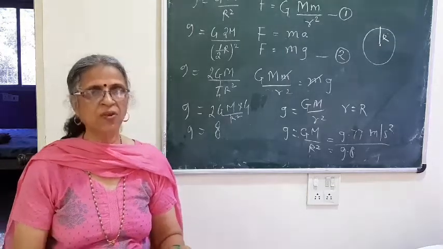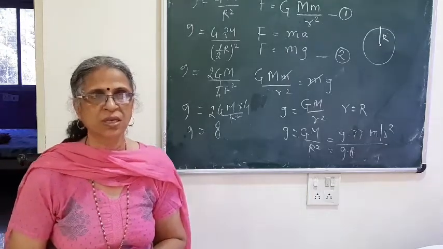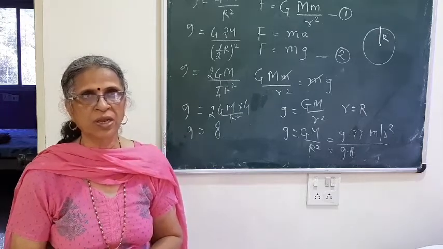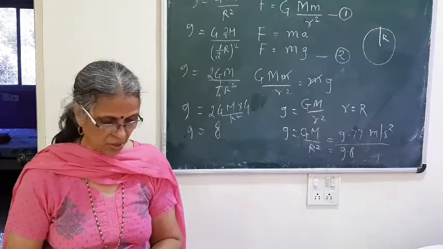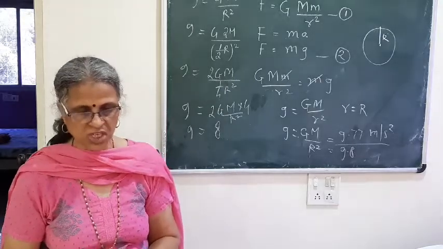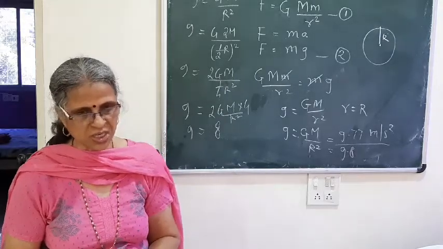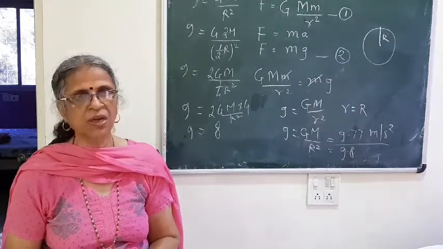So these are the three factors. This question can be asked: what are the three factors? Explain all these factors. So you have to remember the factors. First, on the surface of the earth, g value changes. Second, with height it changes, and third, it changes with the depth.